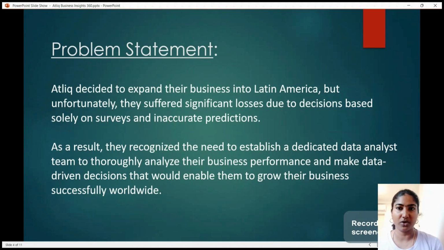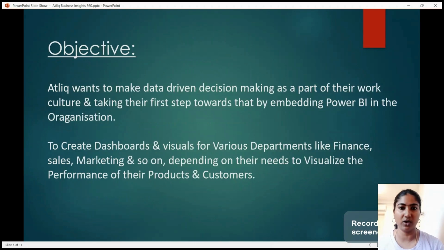Okay, so the objective of this project is to create dashboards and visuals to analyze the business performance of AtliQ for various departments separately, like the finance department, sales department, marketing department, and supply chain department. We are going to make each view to analyze their business separately. Okay, so that is our objective.